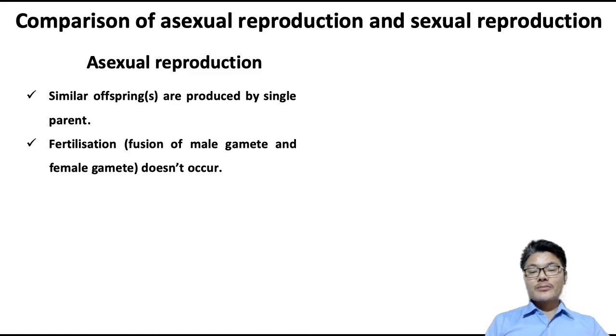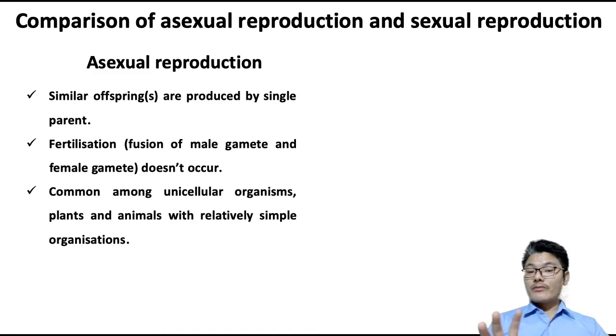In asexual reproduction, if there is involvement of a single parent, then there is no production of gametes. If there is no production of gametes, then fertilization doesn't occur. We know that fertilization is a process of fusion of male gamete and female gamete.